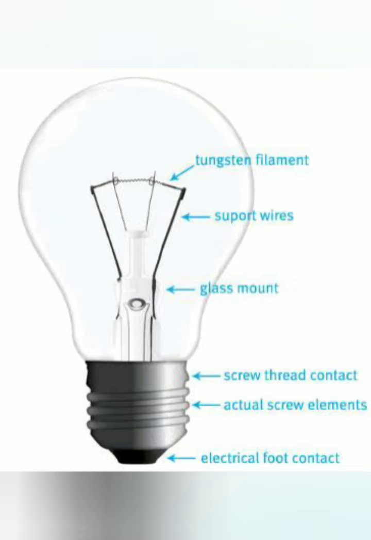So filament type electric bulbs are not power efficient, because most of the electric energy we supply is given out as heat energy, and only a small portion is given out as light energy. On the other hand, tube lights are much more power efficient because they do not have a filament in them.